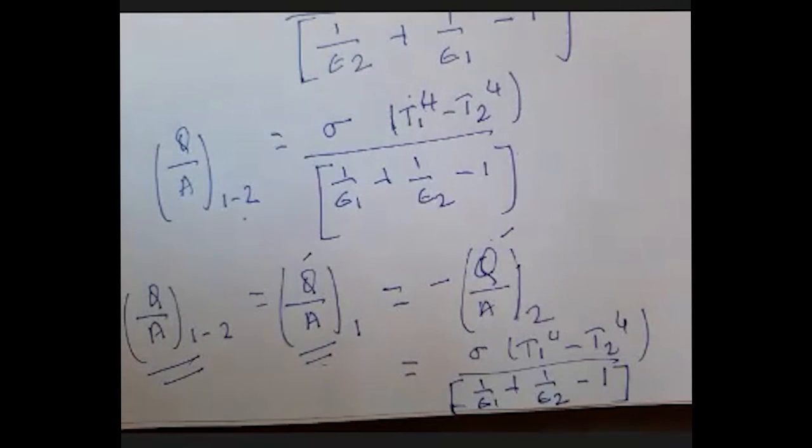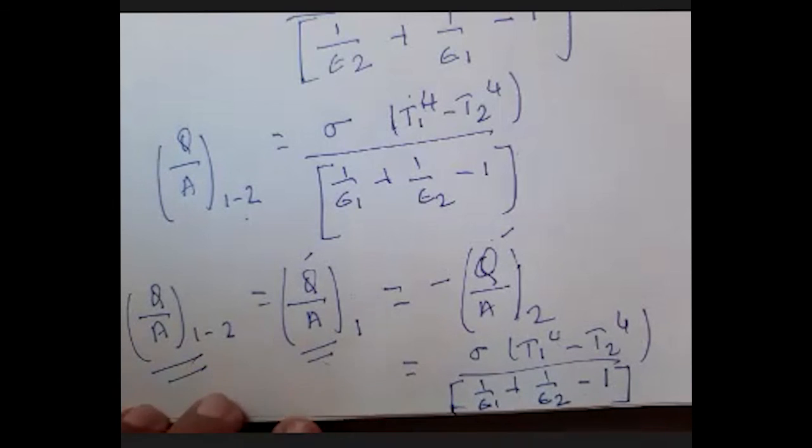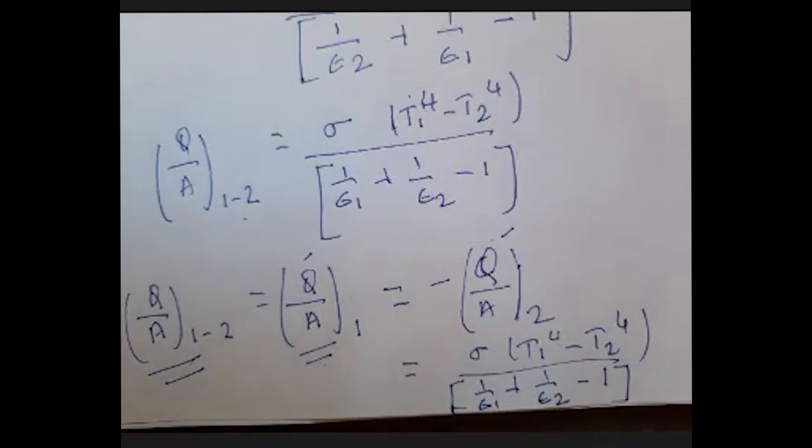So I know the radiation heat exchange for infinite parallel diffuse gray surfaces: the net heat exchange by radiation is sigma into T1 raised to 4 minus T2 raised to 4 divided by 1 upon epsilon 1 plus 1 upon epsilon 2 minus 1. So this is all about the heat exchange. If you have any doubts, please ask.